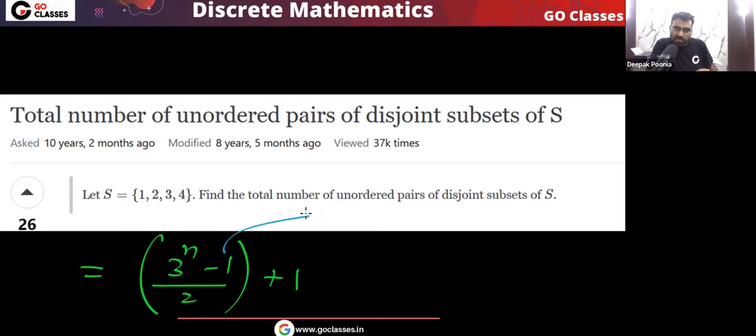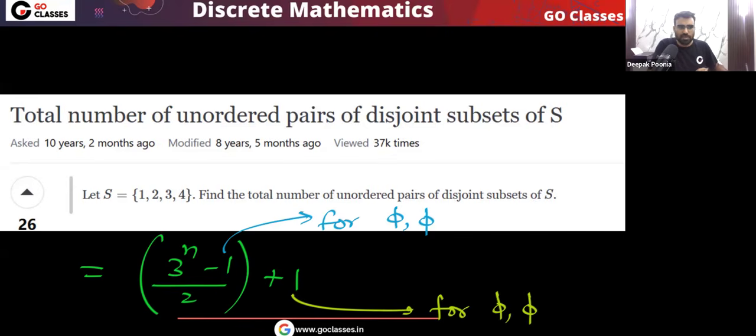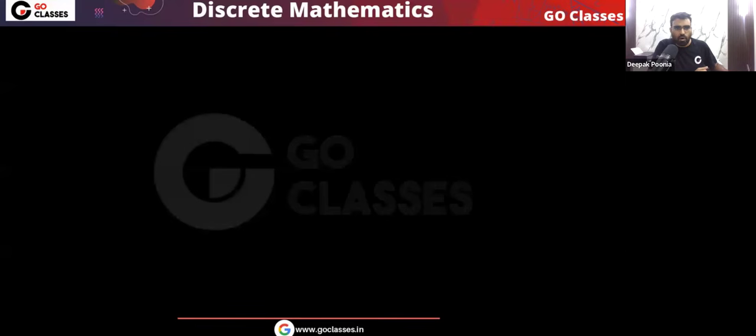Why are we doing this minus 1? This we are doing for phi comma phi. And again, why are we doing this plus 1? This we are also doing for phi comma phi. So this is going to be the answer. That's it. We have done all the variations of this particular template. Basically, there is a template where you have a set of independent tasks. We need to complete all the tasks, so we apply the product rule.